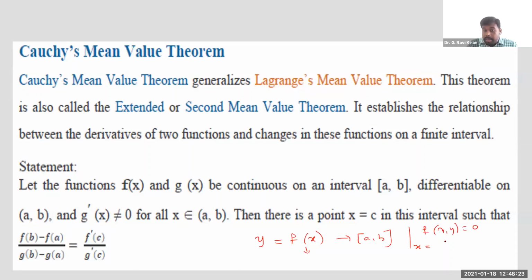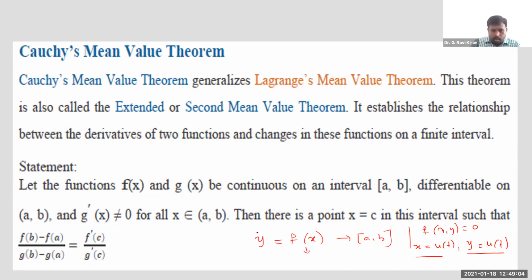Both x and y are again functions of t. When you are given functions of this kind, we cannot directly use Lagrange's mean value theorem. In that case, we use Cauchy's mean value theorem to connect instantaneous change and average change. This is the basic idea behind it. These two theorems are not too different from one another, Lagrange's and Cauchy's are almost similar, but when you are given a function in parametric form, we try to use Cauchy's mean value theorem.